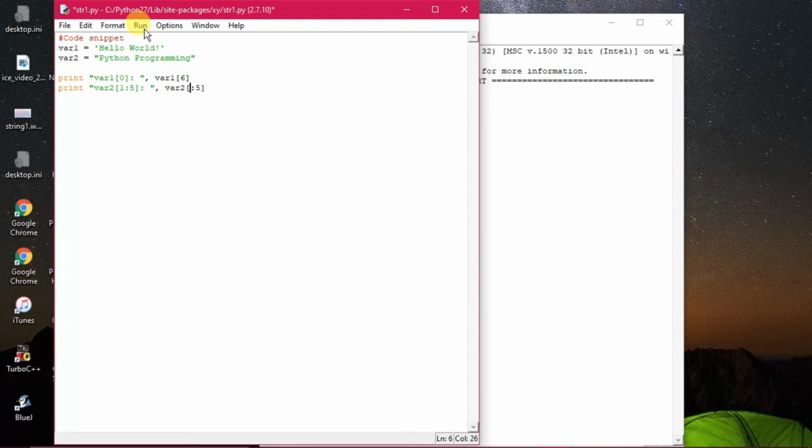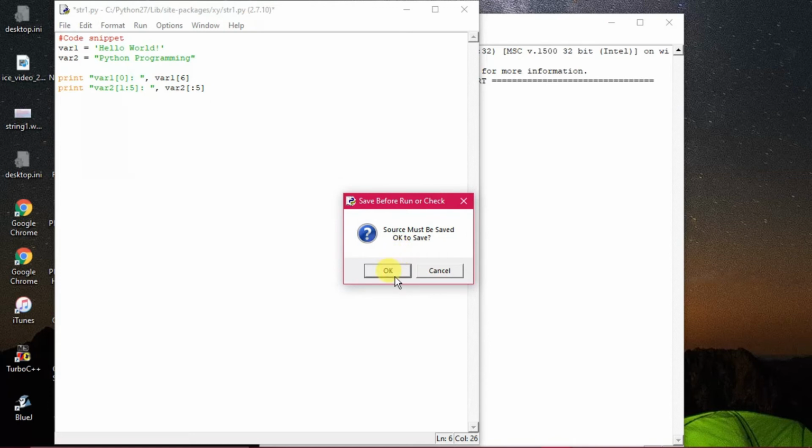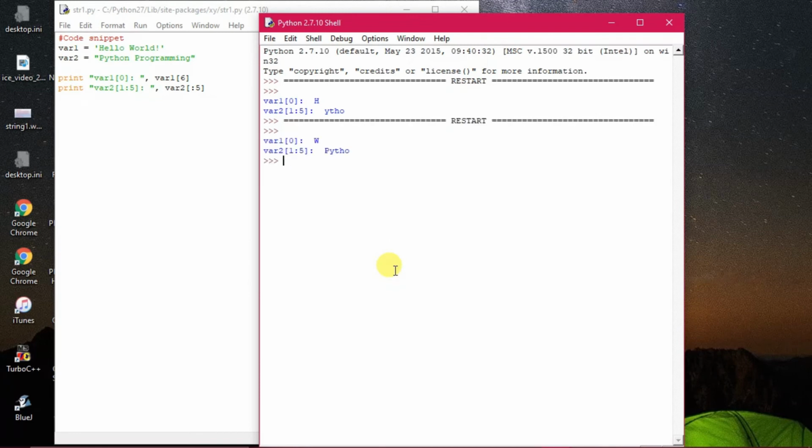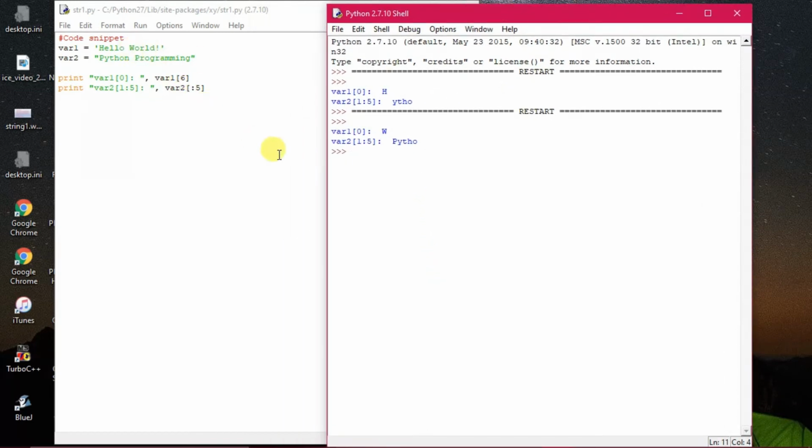Now I'm executing this program. Now you check out what is happening here. Colon 5. Remember, it will start from the beginning and it will come to 5. So you see the output here, what is printed. W has been printed and PYTHO has been printed.